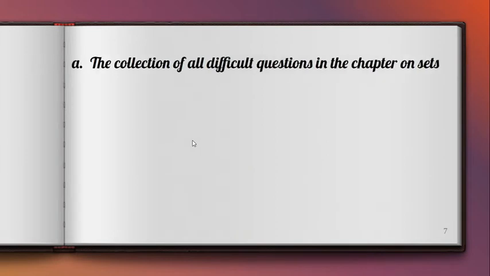So first one is the collection of all difficult questions in the chapter on book. Meaning to say, difficult question, collection of difficult question. Do you think this one is well defined? Of course not. Maybe that question is difficult for other students, but for other students, that's very easy. Meaning to say that's not well defined. So this one is not a set.